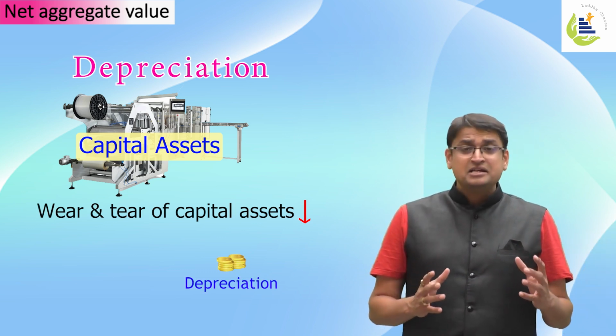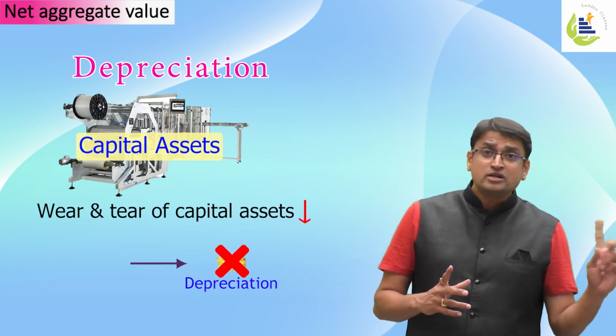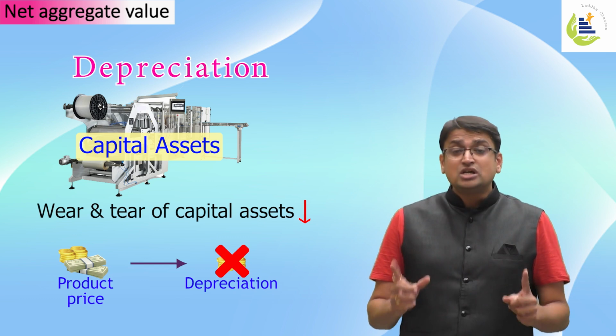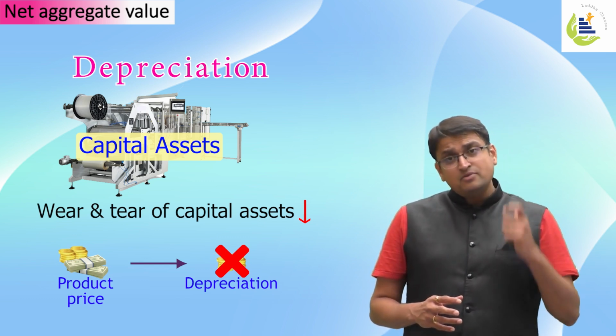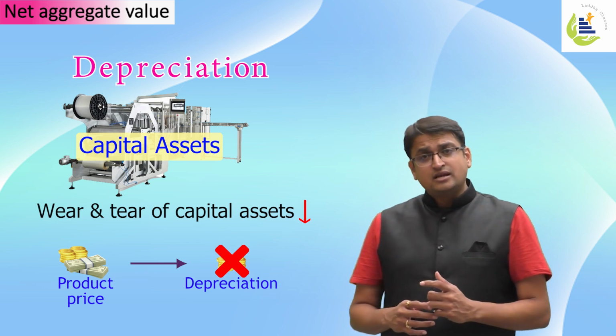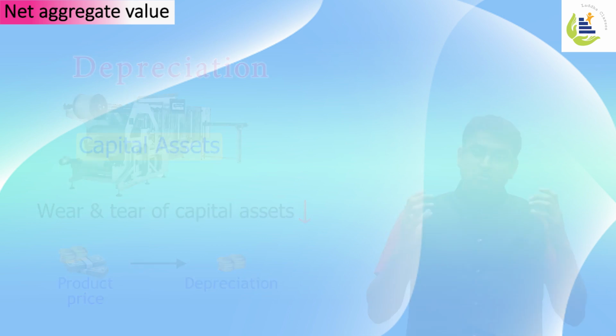So understand, depreciation is not an income generation. It is not an income from the product. It's just a cost. Since it's a cost, at the time of calculation of national income, it is not a part of income. So in order to add the value of goods or services, we don't add the final value, we add the net aggregate value of all parameters except depreciation. I'll explain this with an example.